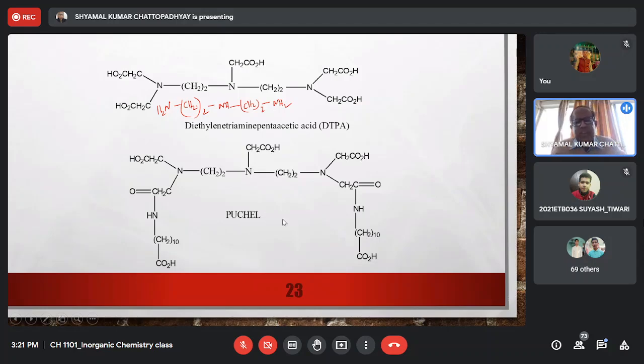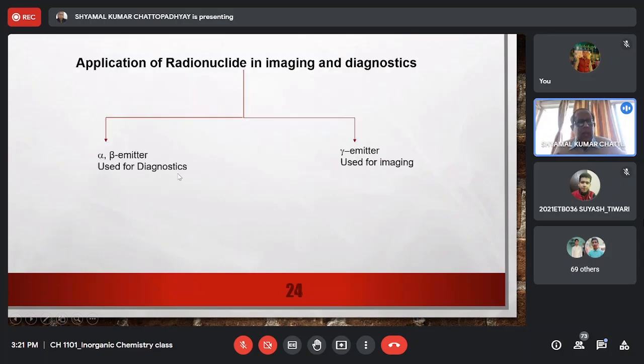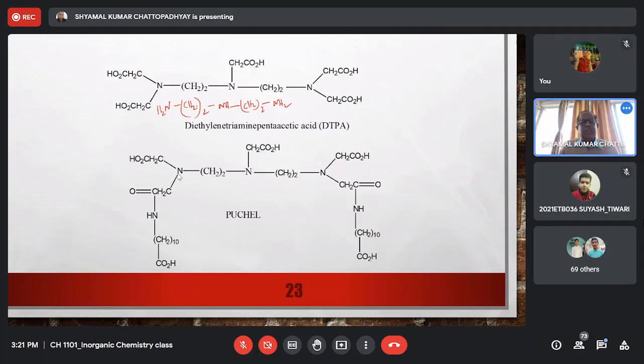So PUCL will penetrate the cell membrane and go inside the cell. It will pick up the plutonium inside the cell. And once it returns outside the cell in the blood or in the body fluid, then this reagent has better affinity for the plutonium, so it will take up the plutonium and it will be excreted through the liver or kidney, right? So it is a combination chemotherapy, DTPA and PUCL, both are used together. PUCL acts inside the cell, whereas DTPA acts outside the cell, and in combination both of them can remove plutonium toxicity very effectively. So I think, yes, we have completed the chelation therapy.